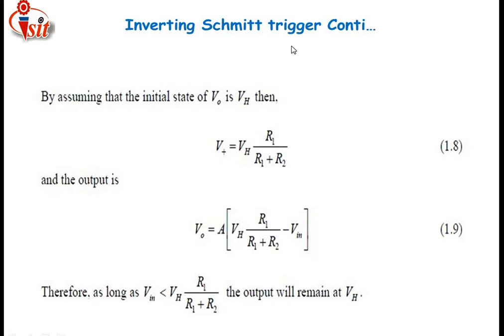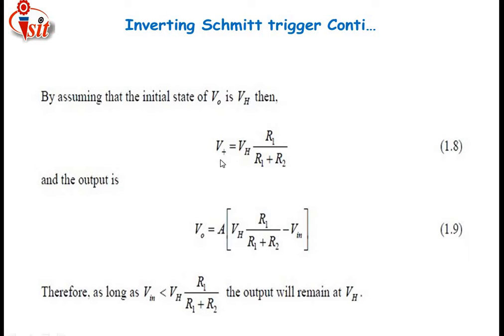Continuing with the inverting Schmitt trigger, assume that the initial state of V0, the output voltage, is VH, that is the higher voltage. Then the positive voltage saturation is given by the formula: V+ equals the higher voltage VH times R1 divided by R1 plus R2, by using the voltage divider rule.